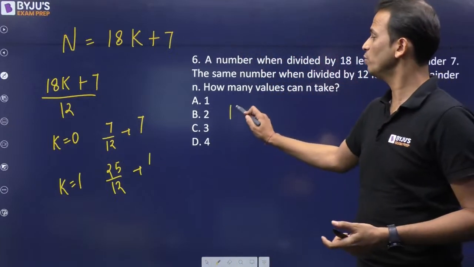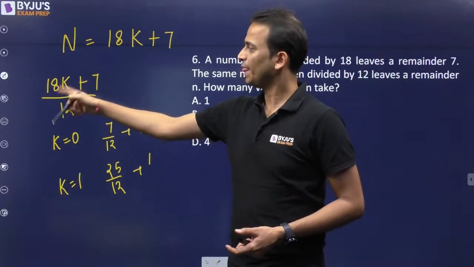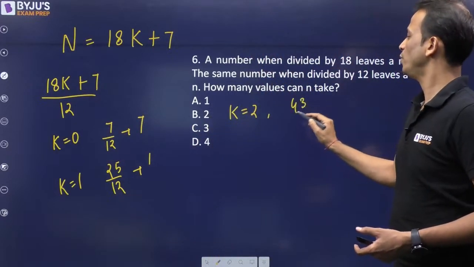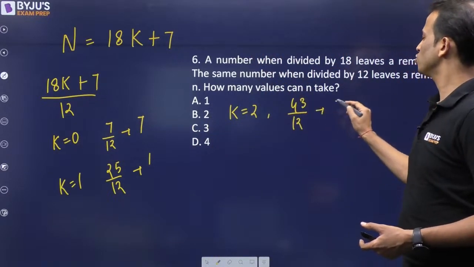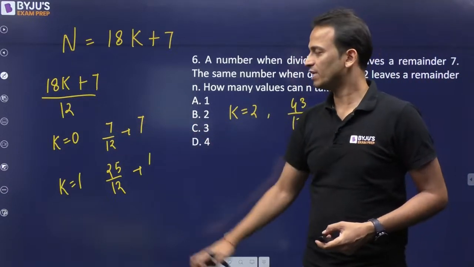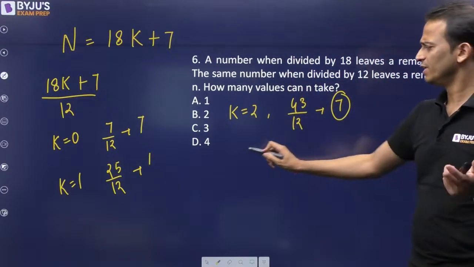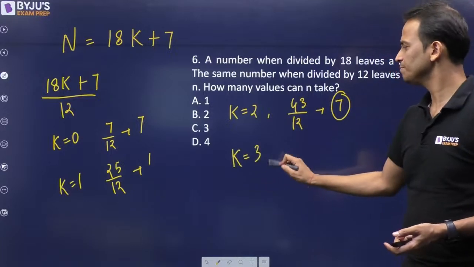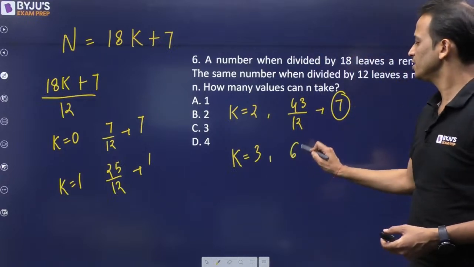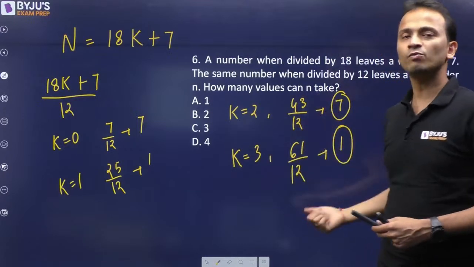Now let's put k equal to 2. So when k equal to 2, this number will become 18 into 2, 36 plus 7, 43. 43 when divided by 12, the remainder is once again 7. So at k equal to 0, the remainder was 7. At k equal to 1, the remainder is 1. At k equal to 2, the remainder is again 7. Let's check when k is equal to 3. The number will become 54 plus 7, 61. 61 when divided by 12, the remainder is again 1. So 7, 1, 7, 1 and so on.